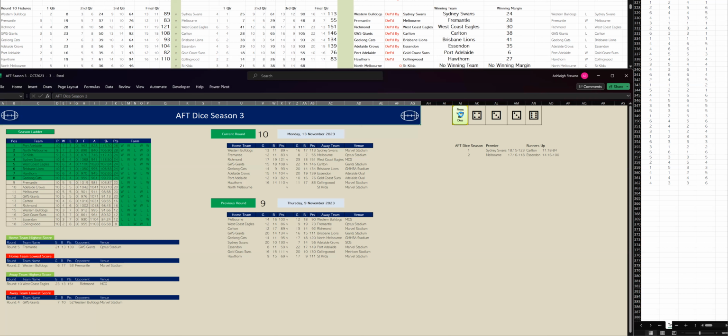Final quarter, North Melbourne kicking 4 goals 3 to St Kilda 3 goals 6. But in the end, St Kilda have won by 19 points. All right, let's go to the final, the ladder after round 10, and we've got St Kilda on top with that win against North Melbourne, and